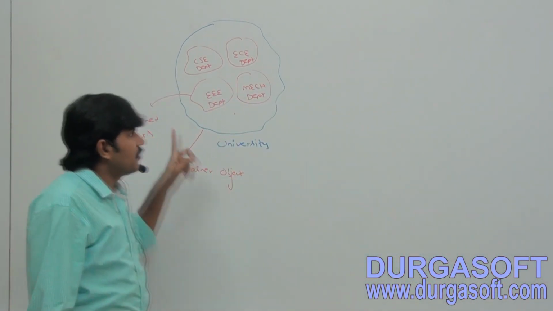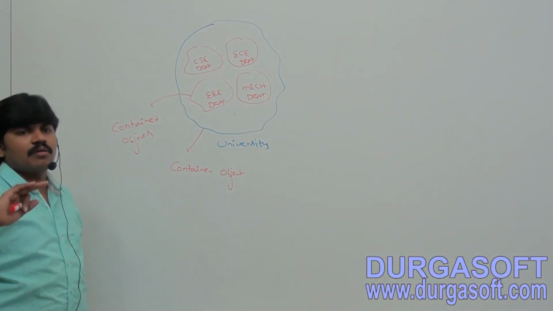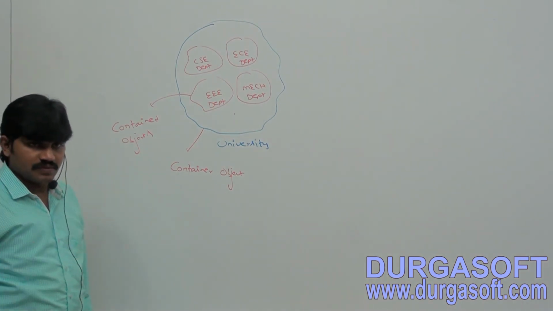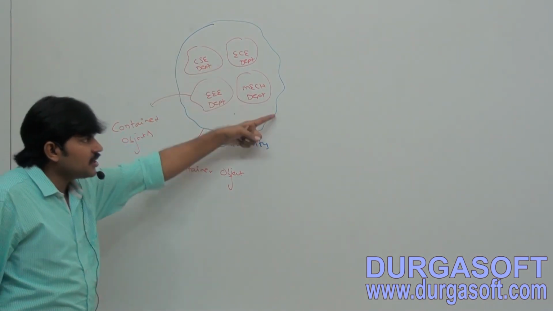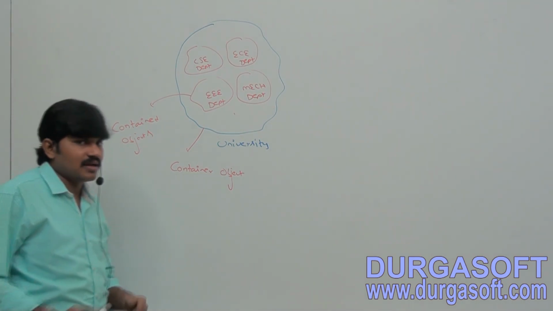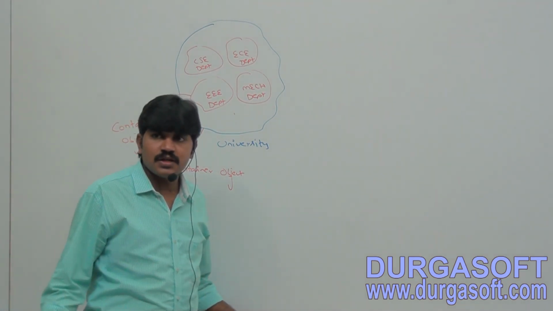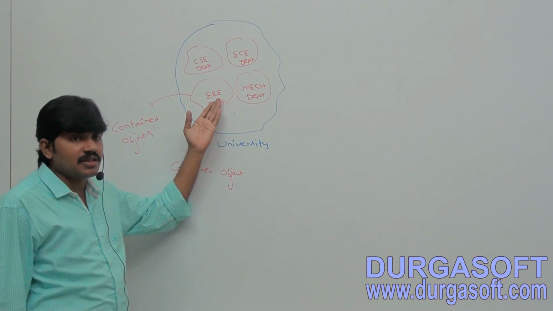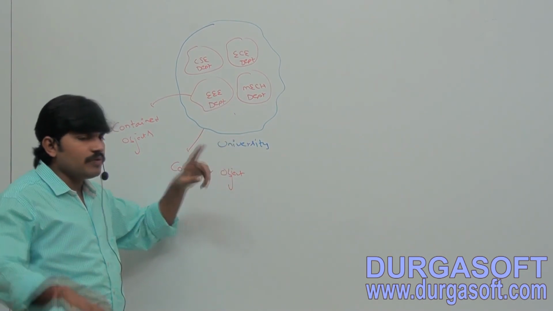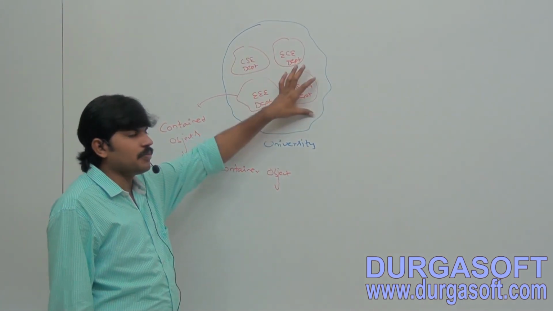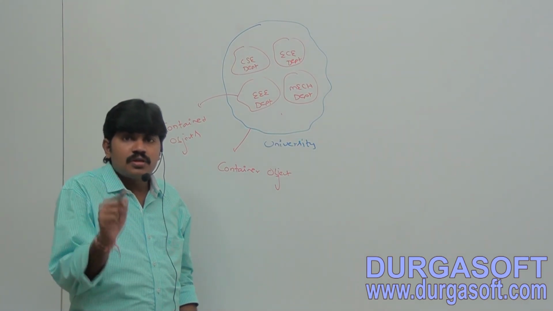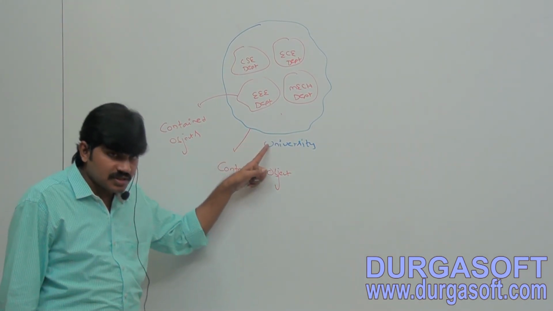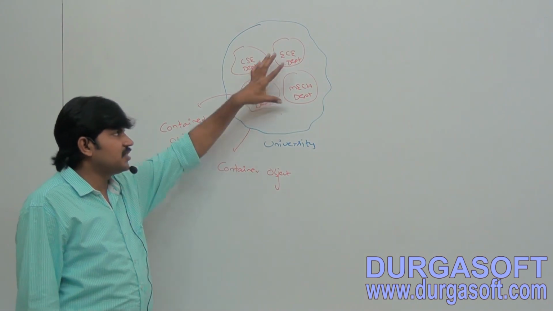Now my question is, suppose tomorrow this university is involved in some illegal activity, and the government decides to close this university. If the university is going to be closed, automatically all departments will be closed or not? Yes. Because the department is part of the university, if the university is closed, the departments will be closed. Without an existing university, there is no chance of an existing department.